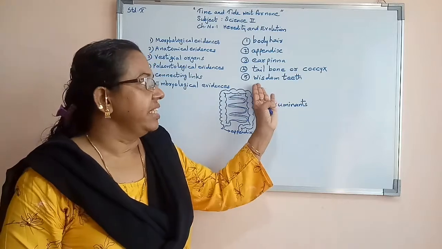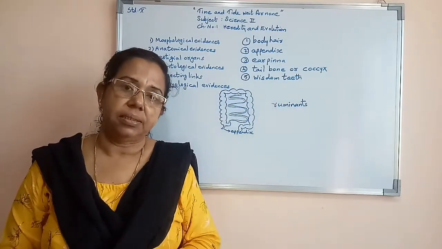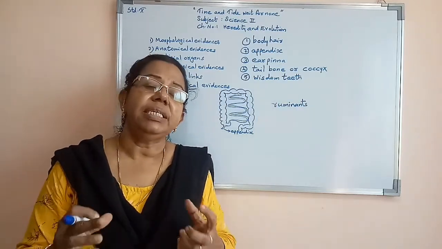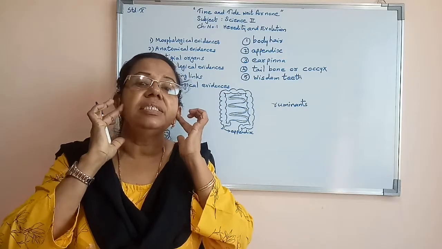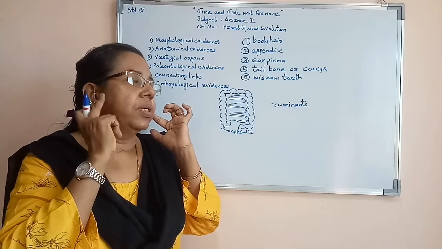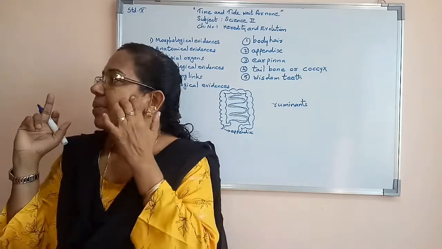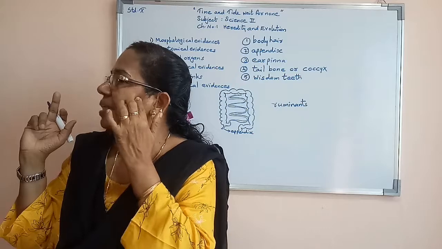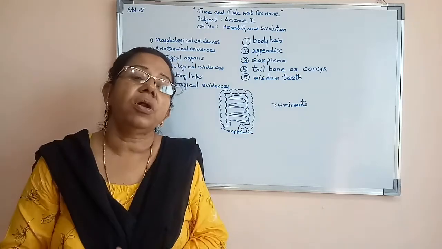Now, another vestigial organ is the wisdom teeth. Here in the lower jaw there are 2, and in the upper jaw there are 2. Similarly on this side, the lower jaw has 2 and the upper jaw has 2. So in total we have 4 wisdom teeth.